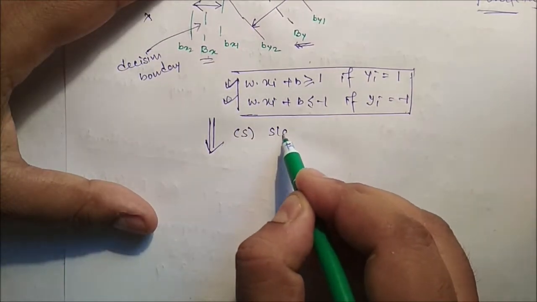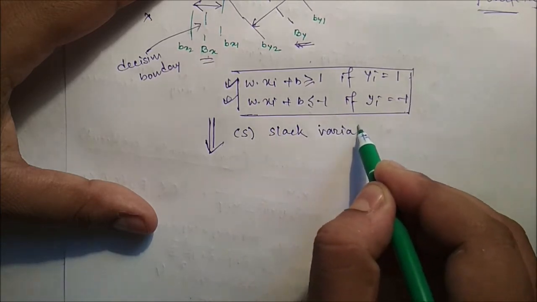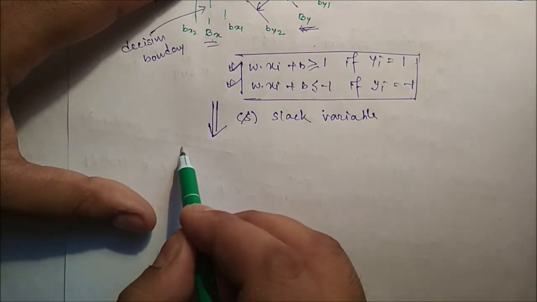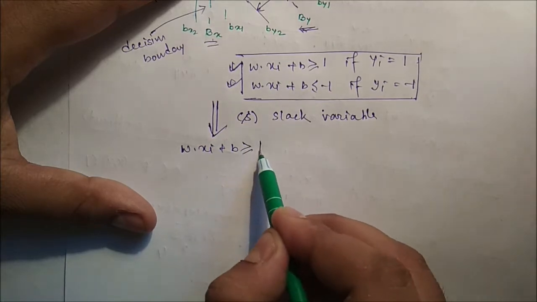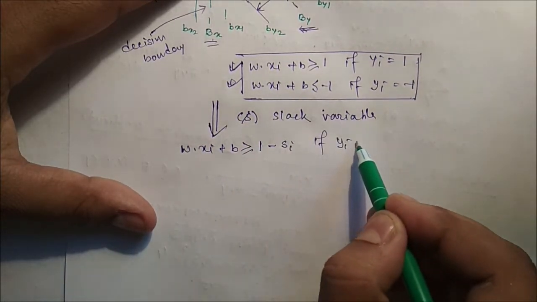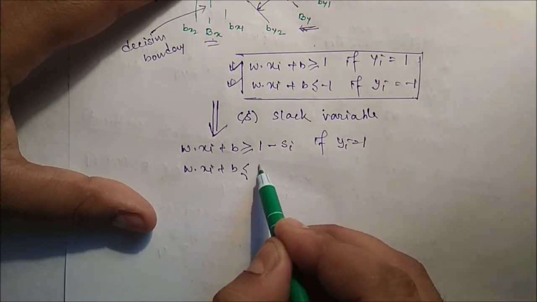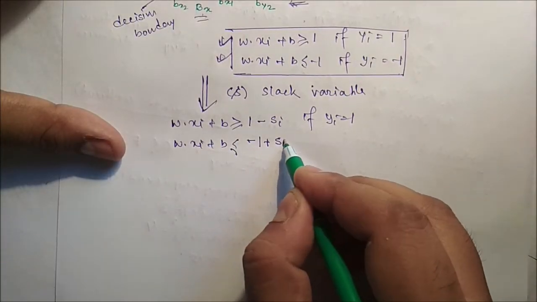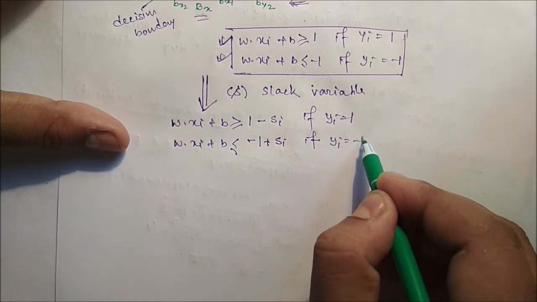When the slack variable is introduced, the modified equation will be Wxi plus b greater than or equal to 1 minus si if yi is equal to 1, and Wxi plus b less than or equal to minus 1 plus si if yi is equal to minus 1.